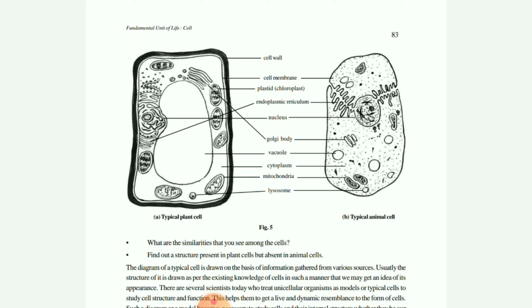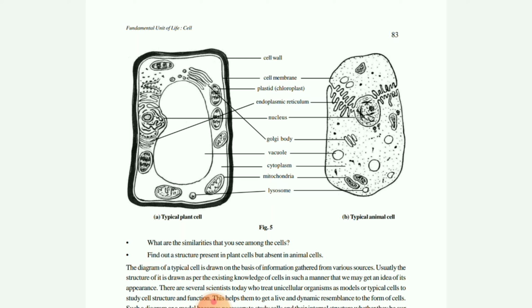Then children, the endoplasmic reticulum is there. This endoplasmic reticulum, as in animal cells, has two types, smooth ER and rough ER, and ribosomes are produced by it. Then plastid will be present only in plant cells, but it will be absent in animal cells. Because of that, only the chloroplast is going to utilize sunlight for the production of starch and other processes. Okay children, the cell membrane is present in both cases, and the cell wall. The cell wall is the outer hard covering which is present only in plant cells, and it is made up of cellulose.